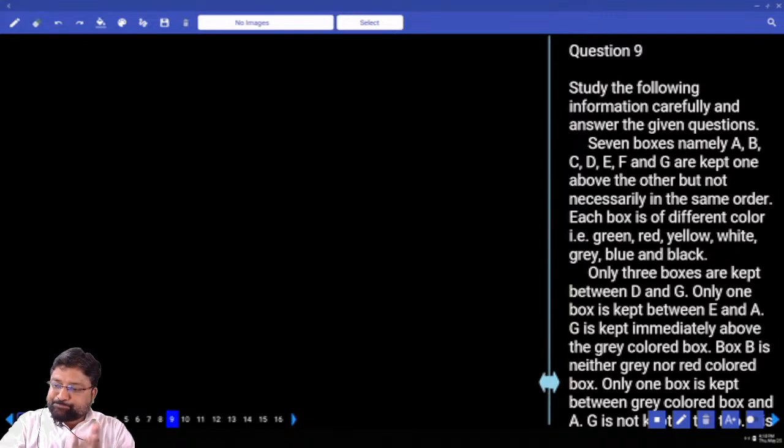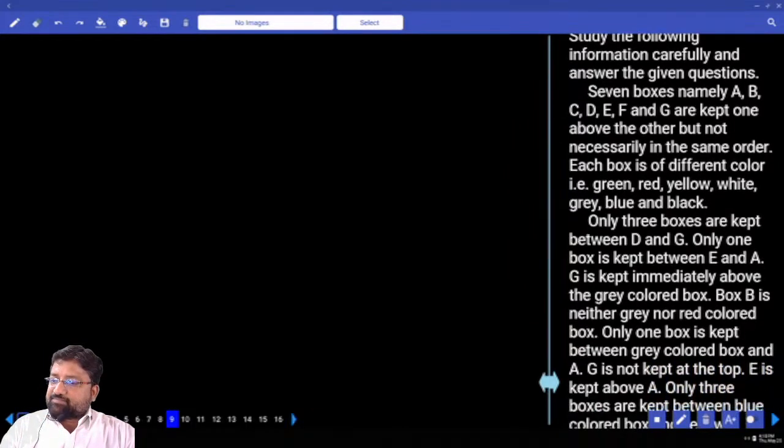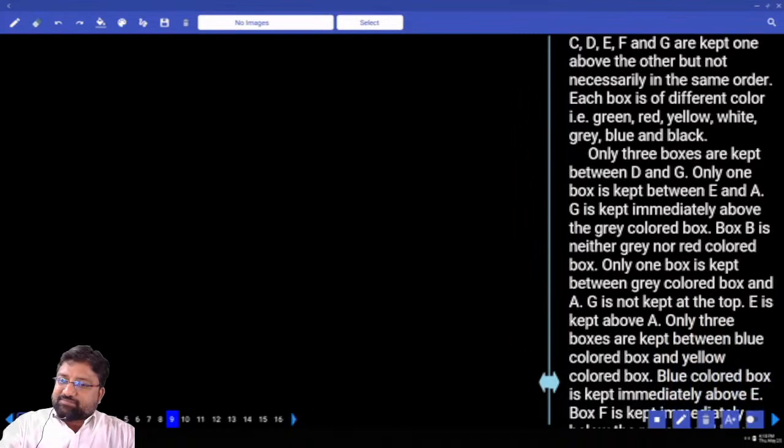What are the colors? Green, red, yellow, white, grey, blue and black. Total strength 7.